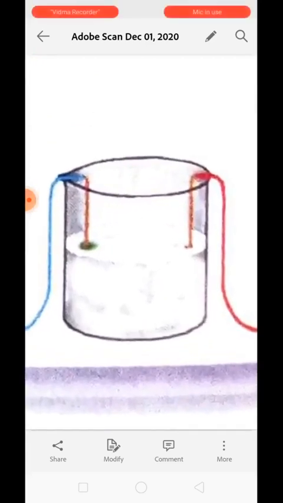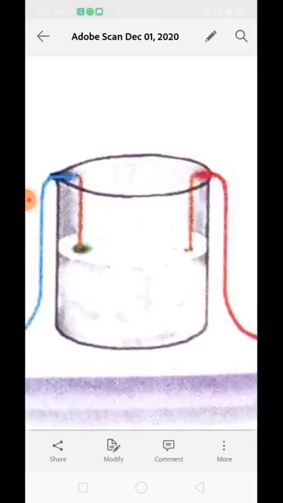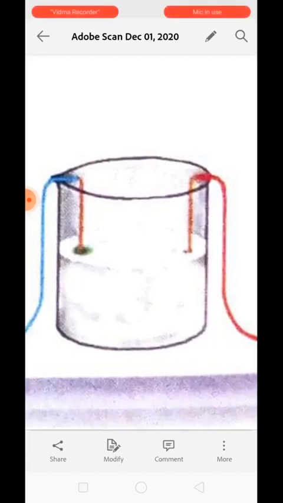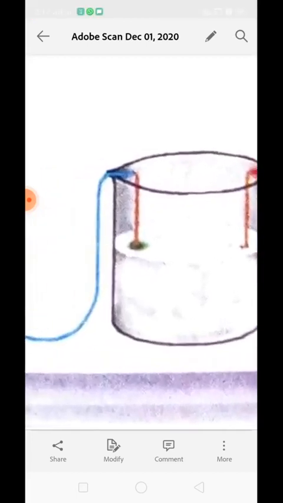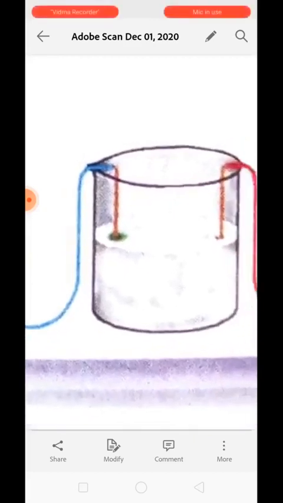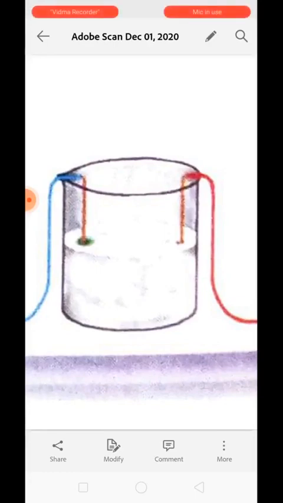Okay, a gas bubble may evolve at the electrode from the electrolyte. Next, the color of the electrolyte solution may change. See over here, the color is going to change. Now, the third one is that a metal may get deposited on the negative electrode, or cathode. Clear? A metal will get deposited on the negative electrode.